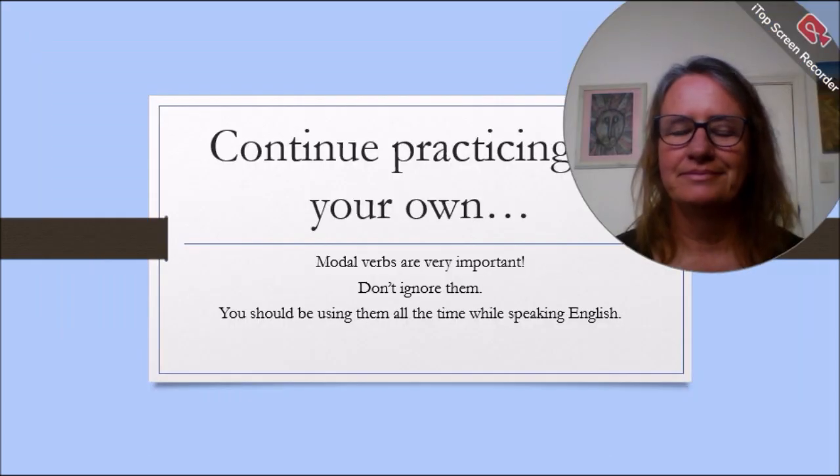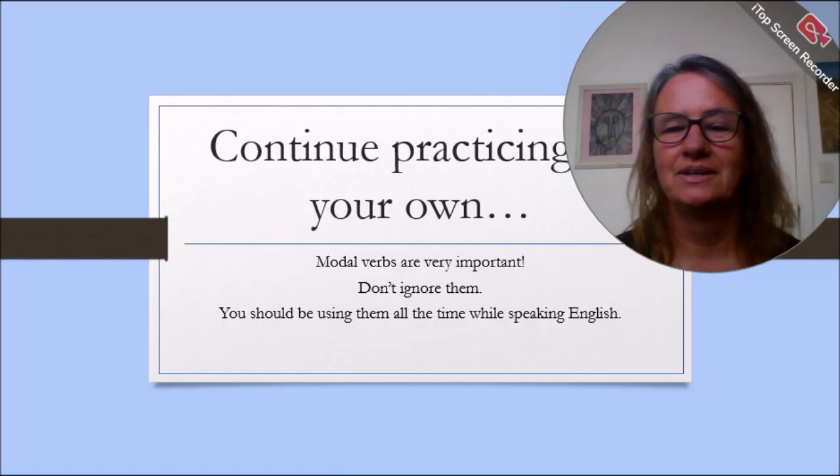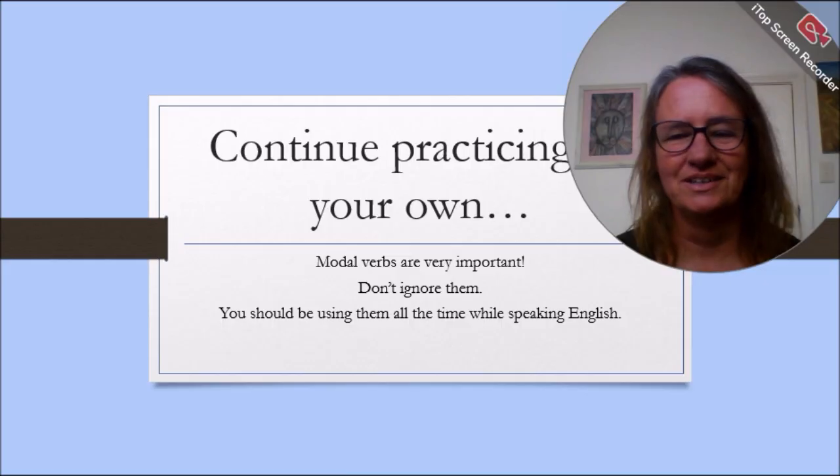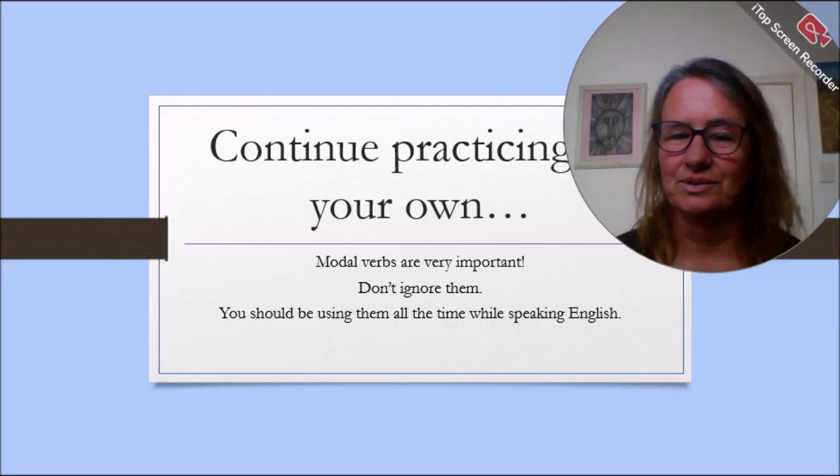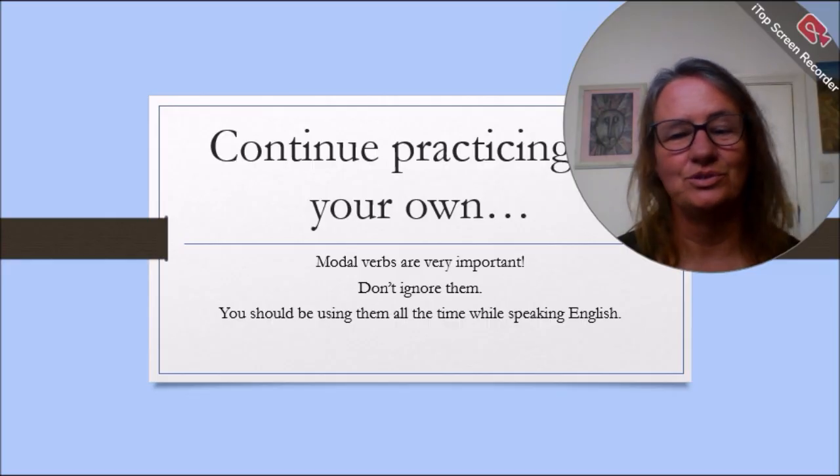In conclusion, continue practicing on your own. Remember that modal verbs are very important. This is how we speak in English. We are, as I said in the beginning, direct, but we're not blunt. We're polite. Being polite is very important in the way that we phrase things. So don't ignore the modal verbs. Get to know them and use them. And to be fluent, you should be using them all the time.